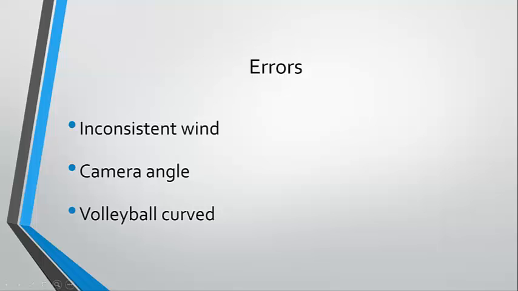There are many factors and reasons for discrepancies in this experiment. The situation was not ideal, so there was inconsistent wind, the camera angle was almost perfect, but there's a chance it was a little off, and though I have served many volleyballs in my life, I cannot correct for wind, so the ball did not travel in a straight line, but curved toward the camera. So we would expect the graph to be off by a little, if not a lot. But all in all, there's a marginal effect done by drag, and there are many things affecting the ball.